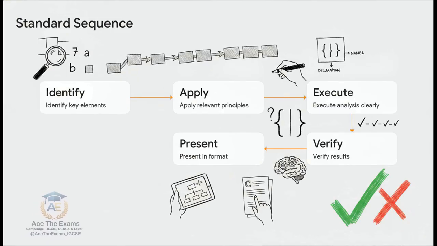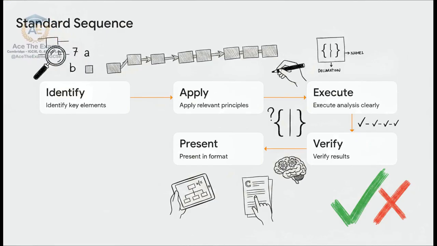Look, when you are sitting in the exam hall and the pressure is mounting, you do not want to rely on random inspiration. You want to rely on a cold, hard procedure. A procedure is immune to stress. By strictly following this 5-step sequence, you guarantee that your data structure selection and code implementation are rigorous and efficient. Step 1, identify key elements from the prompt. Are you dealing with whole numbers, characters, Boolean flags?